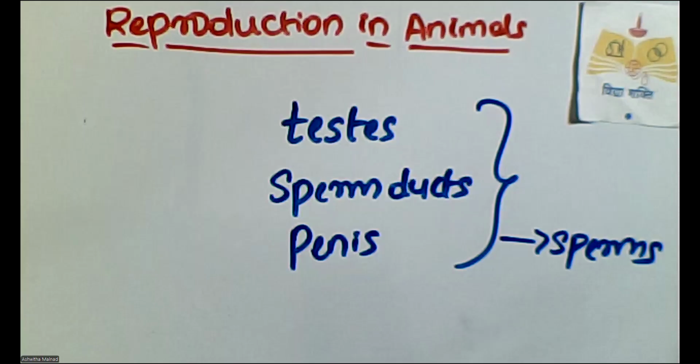So I shall share some images and explain this topic in a much clearer and more precise manner. Give me a moment, children. Here we go. Hope you all can see my screen. Yes, this is how a sperm looks.